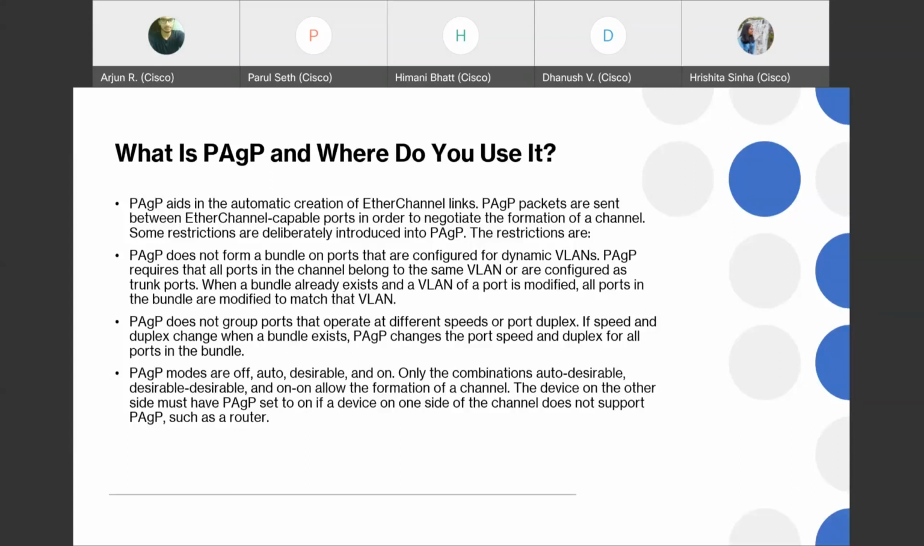If the speed and duplex change, PAGP changes the port speed and duplex for all ports in the bundle. There are three modes: auto, desirable and on. If it is in auto mode, unless the other side is on or desirable, it will remain off. If it is desirable, it will force the auto modes to become on. So this is the difference. Only the combinations auto-desirable, desirable-desirable and on-on allow the formation of the channel. The device on the other side should also enable PAGP to have this working.